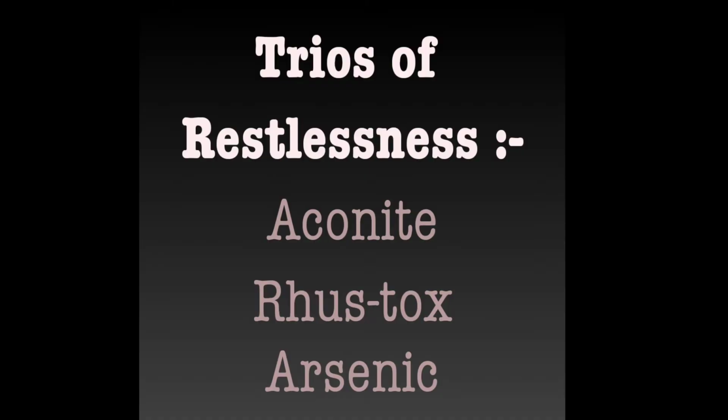So there are two trios where aconite is considered: the trio of restlessness, which consists of aconite, arsenic, and rhus tox, and the second, the trio of pain according to Nash, which consists of aconite. These are the two trios we consider for aconite.